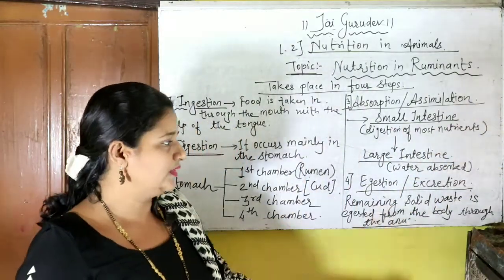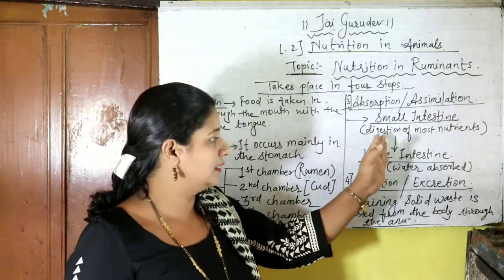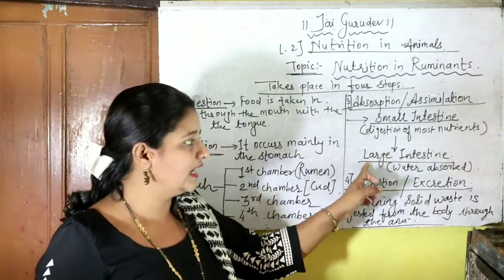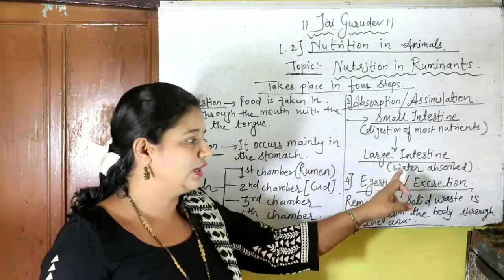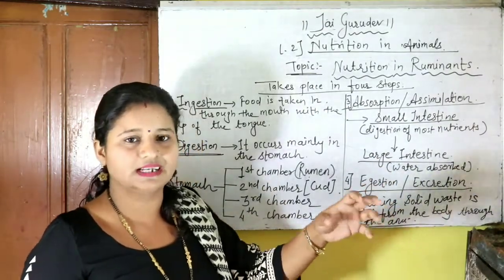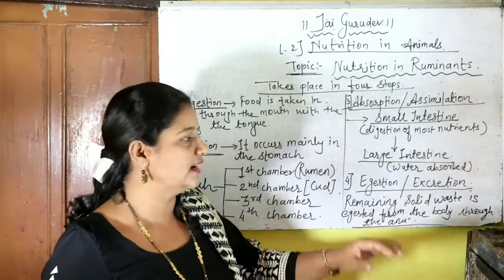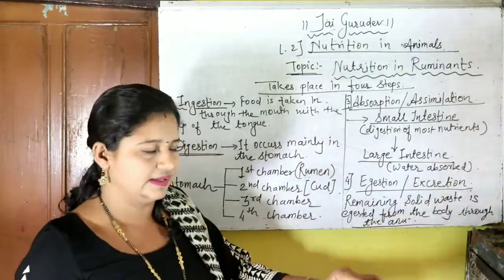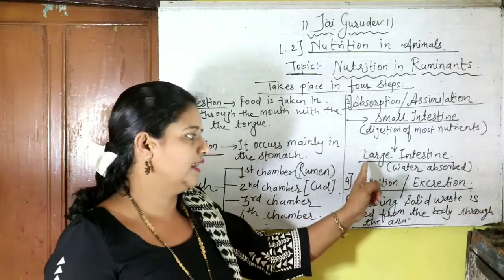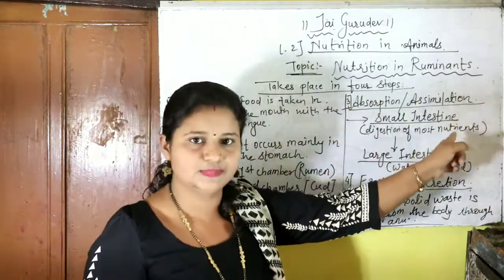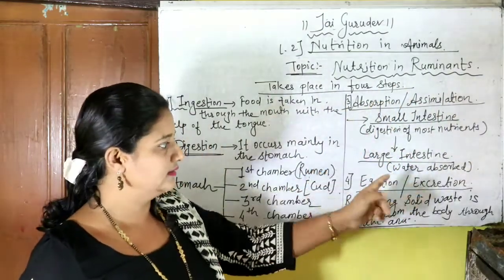After that this food material moves towards the large intestine, and in the large intestine, whatever remaining particles are there, like salt, are absorbed by the villi. This process is carried out in the large intestine, understand students? So like that the absorption and assimilation process is done.